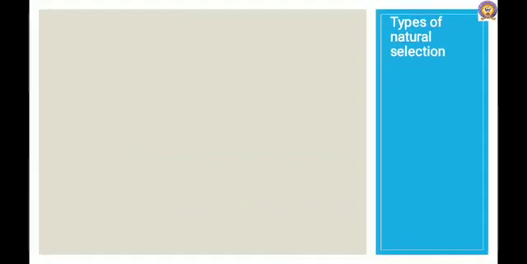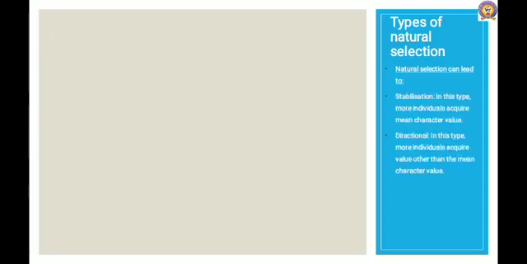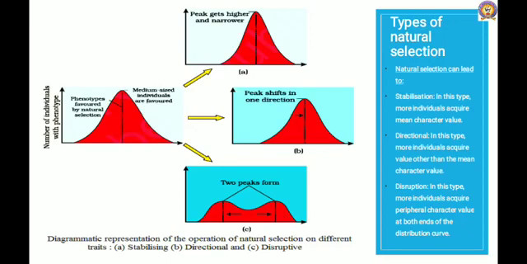Natural selection can lead to three types: the first one is stabilization, the second one is directional, and the third one is disruption. Stabilization: in this type, more individuals acquire the mean character value. See graph A, it is showing the stabilization.